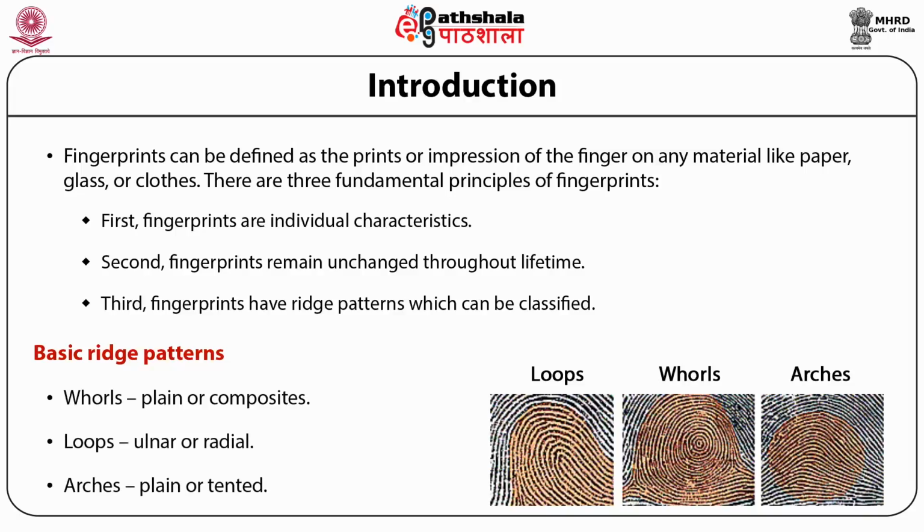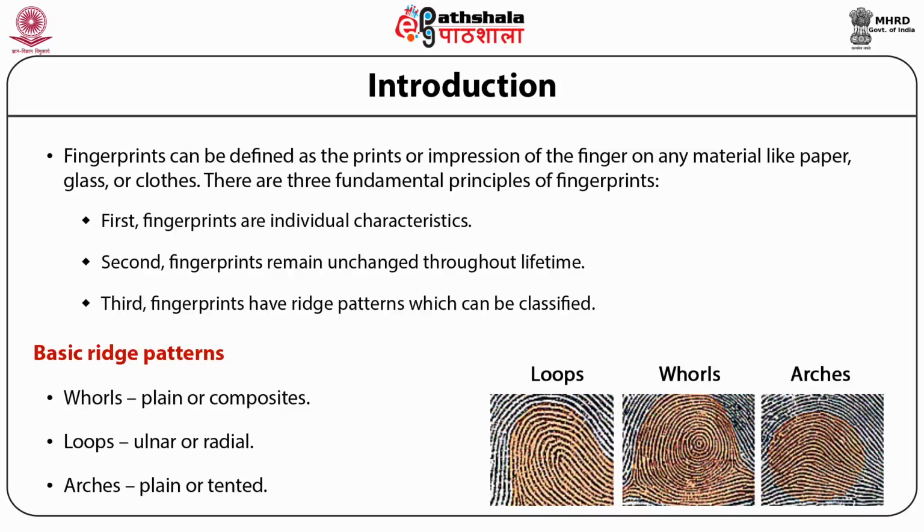Now, I'll tell you about the points by which a particular pattern can be identified. These are the point of core and the triradial point. The point of core can be referred to as the landmark for ridge counting. The triradial point provides the landmark for ridge tracing and thus provides the outer border of the pattern area. There are basically three basic types of patterns in fingerprints: arches, loops, and whorls.